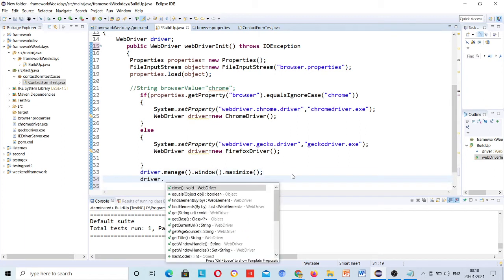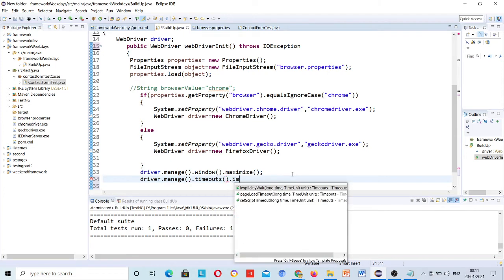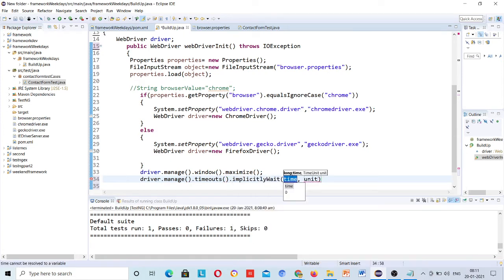Driver dot manage dot timeouts dot implicit wait. Suppose I am giving 10 seconds, which is ideal time, and time unit dot seconds.